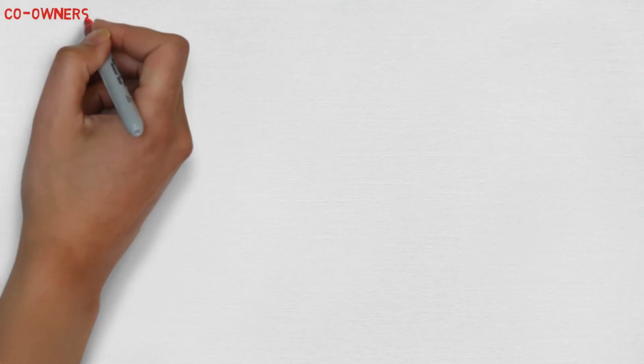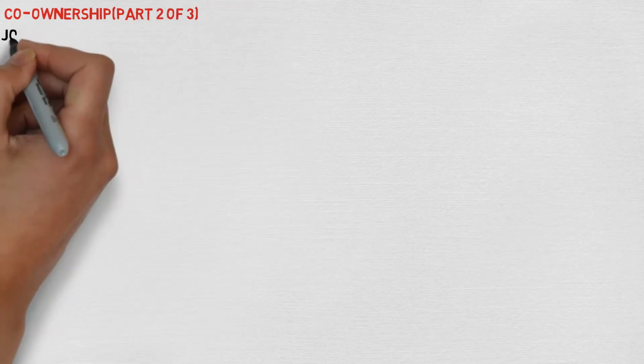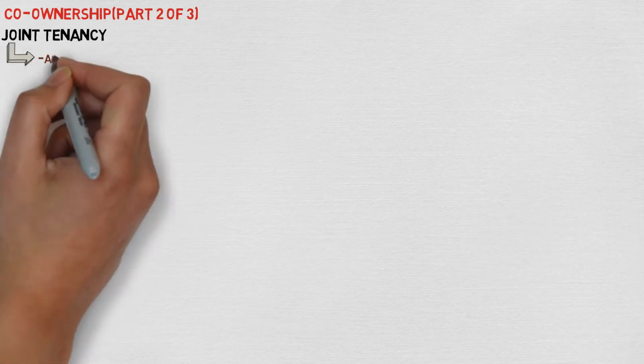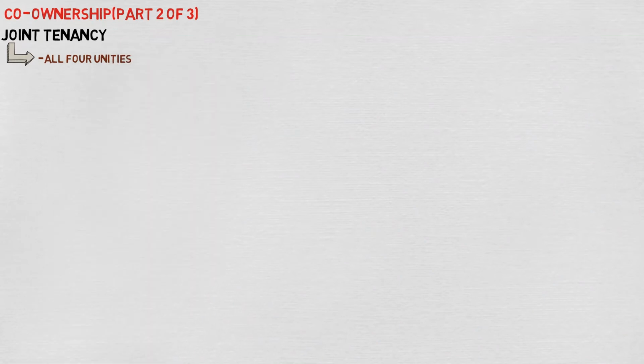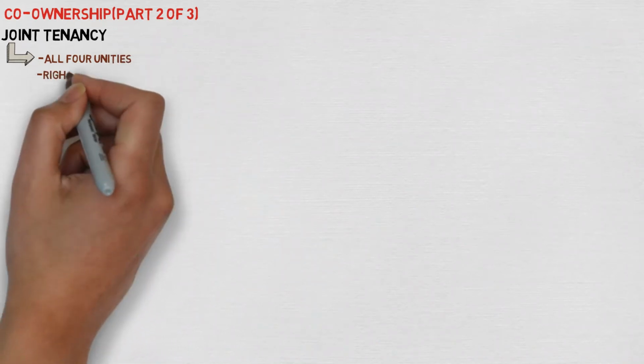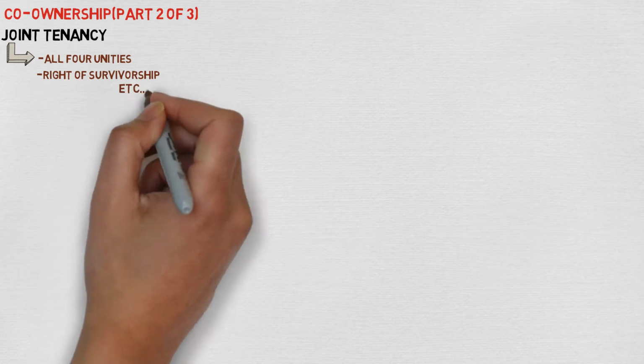In this video, we will be discussing co-ownership part 2 of 3. The main focus in this video will be on joint tenancy. Just to recall a few characteristics of joint tenancy, joint tenancy requires the presence of all 4 unities, which were discussed in the previous video. And secondly, the right of survivorship, which is the major distinction between the joint tenancy and tenancy in common.